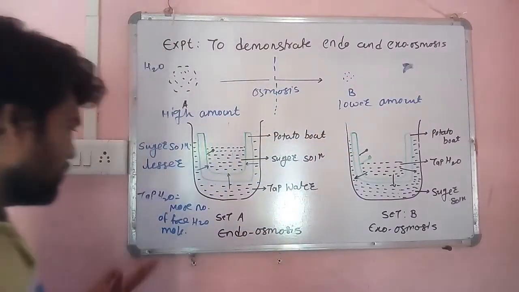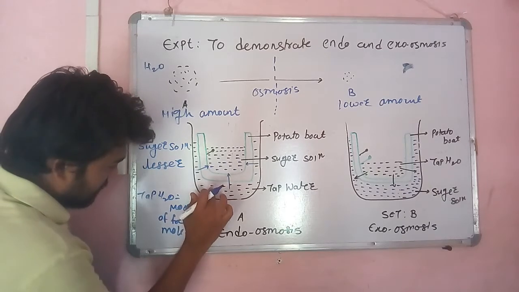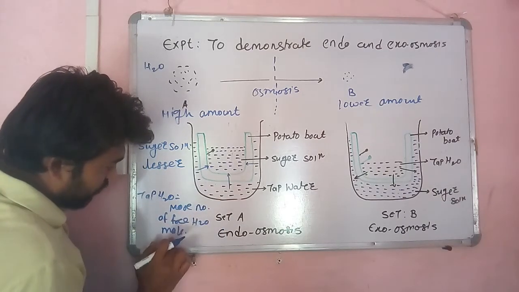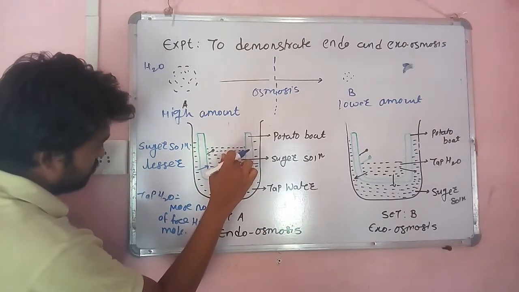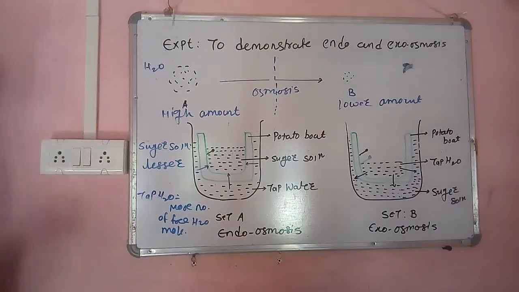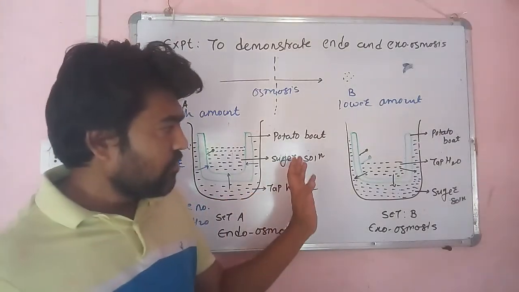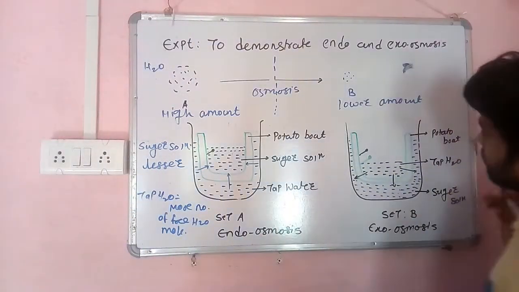So it's very easy. Water will move from the beaker, because the beaker has more free water molecules, toward the lesser number of free water molecules which is present in the sugar solution. So this is very easy, friend, and the same we can apply for the other side also. Okay, so just explain, we will focus here.